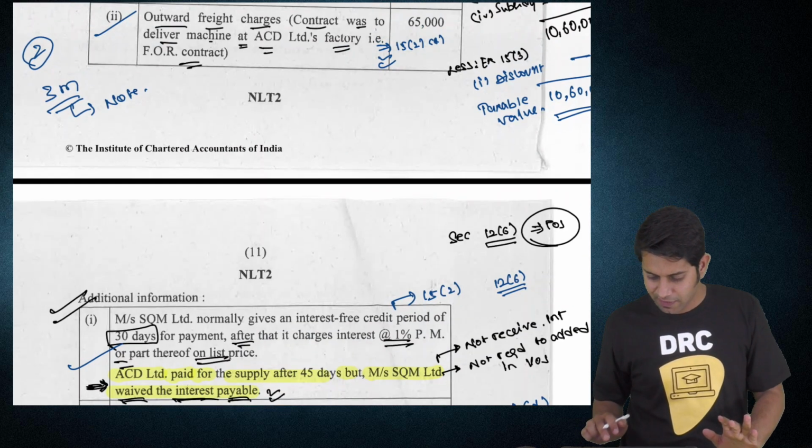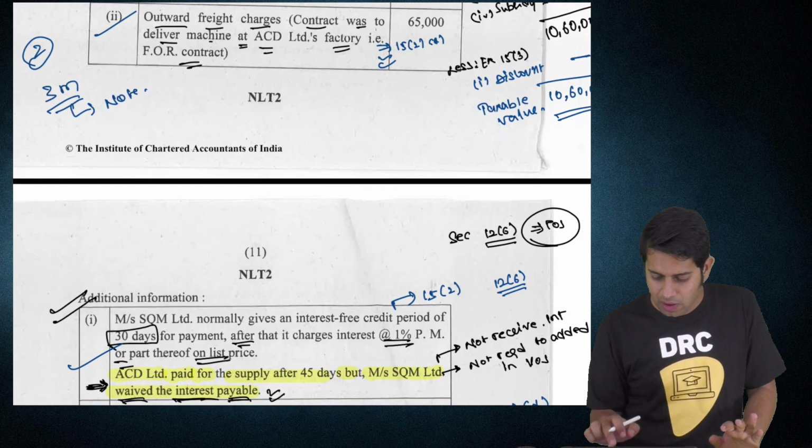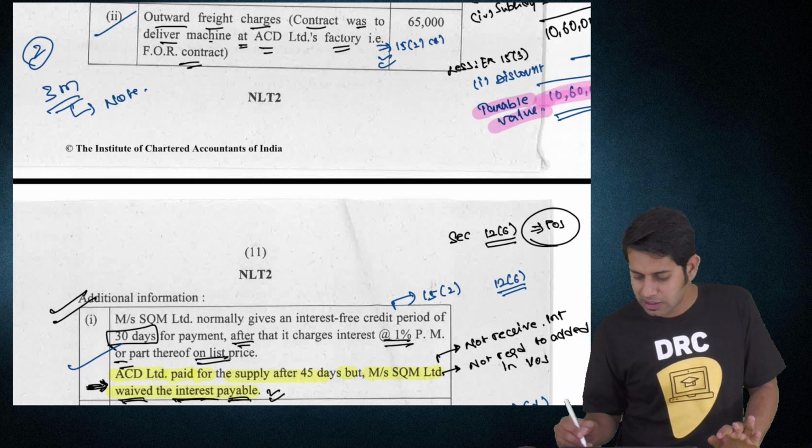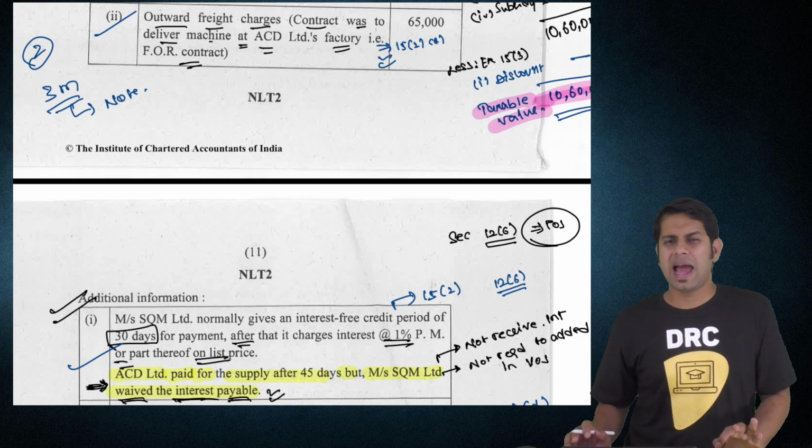So what is your answer, sir? The final answer is the value of supply, or the taxable value, is 10,60,000.